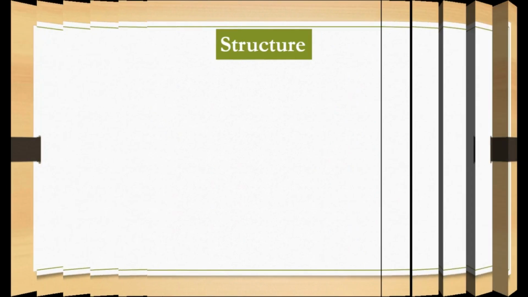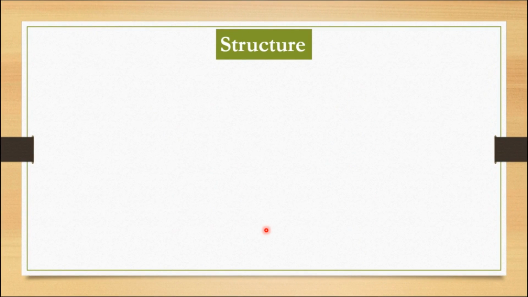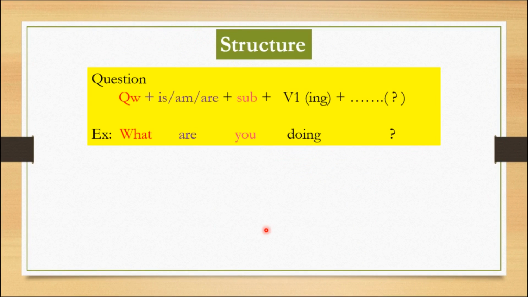So nice. Now, structures. Let me give structures of present continuous tense. Look here. First and foremost, I want to give the structure of a question in present continuous tense. Question word plus is, am, are plus subject plus V1 ing form, and lastly a question mark. Children, you know V1 plus ing form is also called V4. Simply we call it V4. Let us go through the structure again.